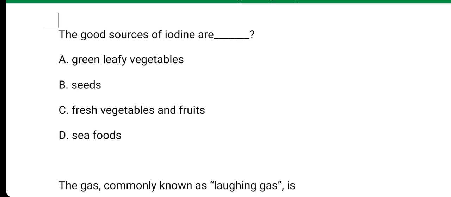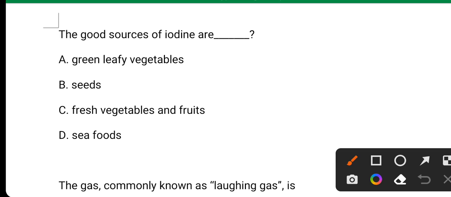The good source of iodine are, its answer is option D, seafoods. The good source of iodines are seafoods.